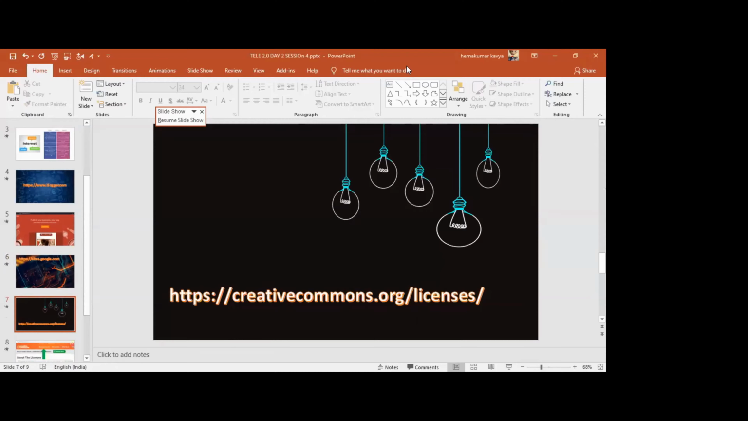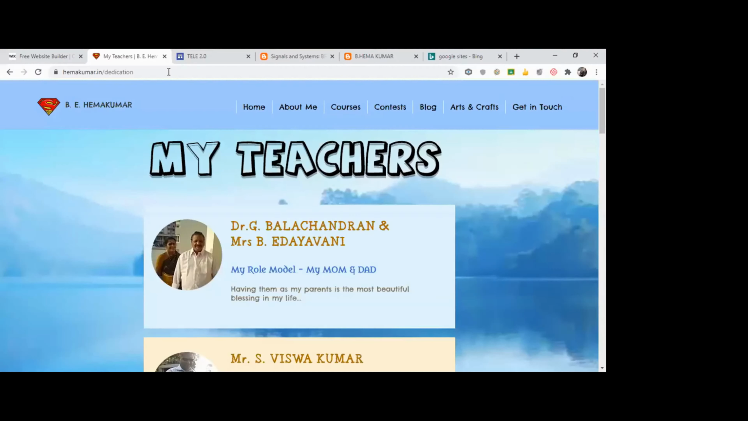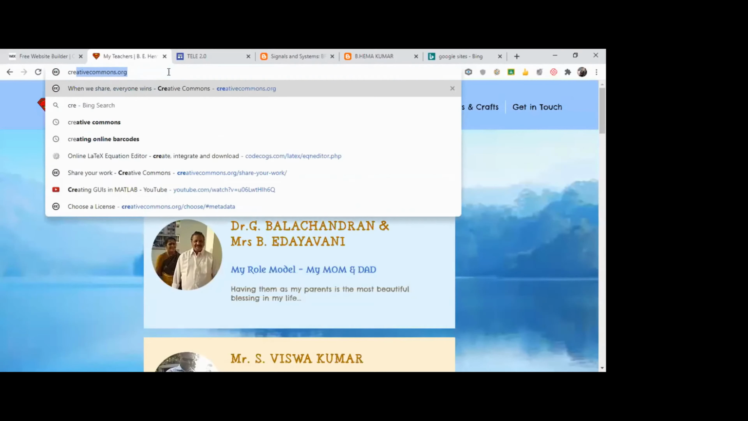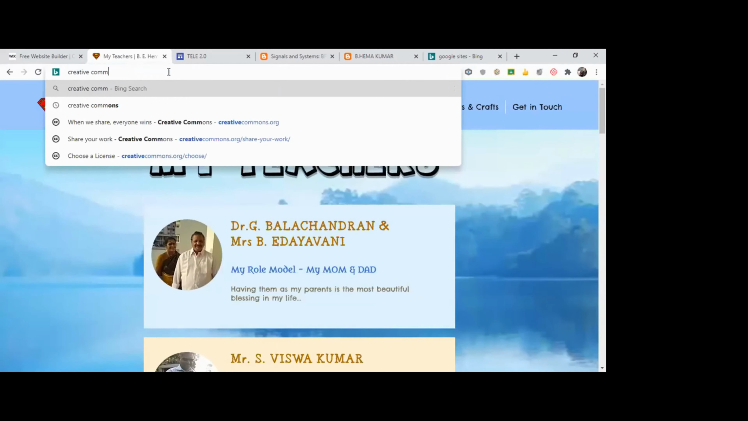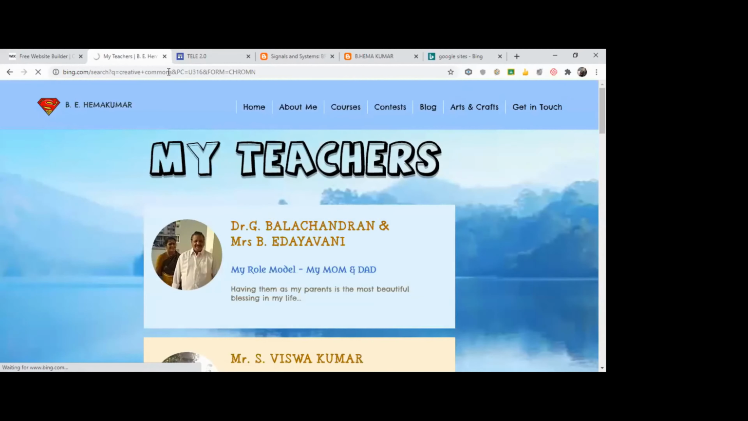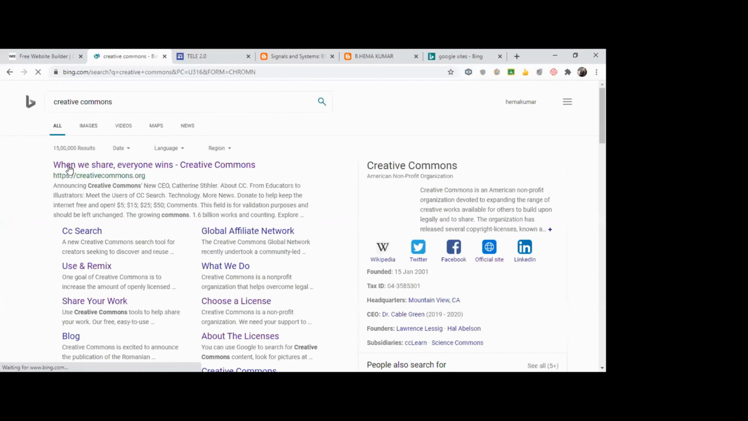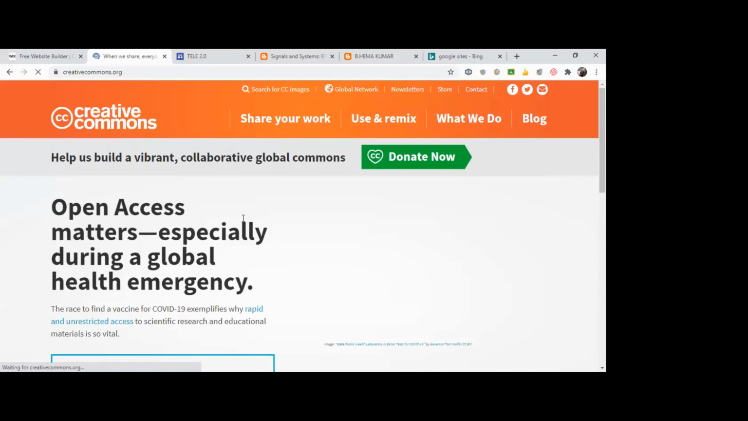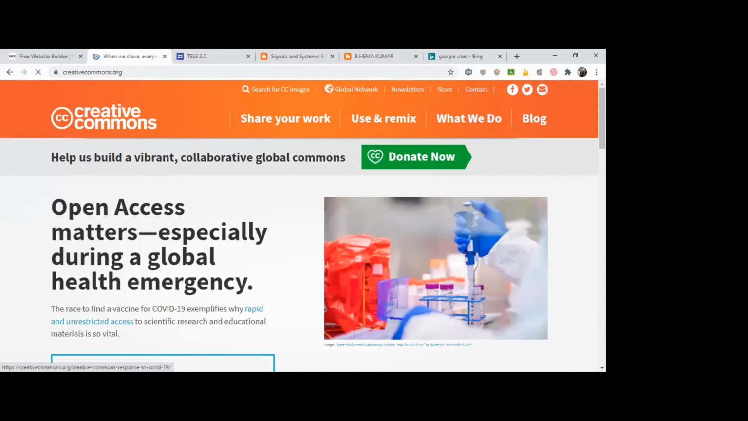I'll take you back to the browser. I have to use Creative Commons. As soon as I click on Creative Commons, you can see the first result, creativecommons.org. It's an American non-profit organization. I just click on creativecommons.org. This is the home page of the Creative Commons website.